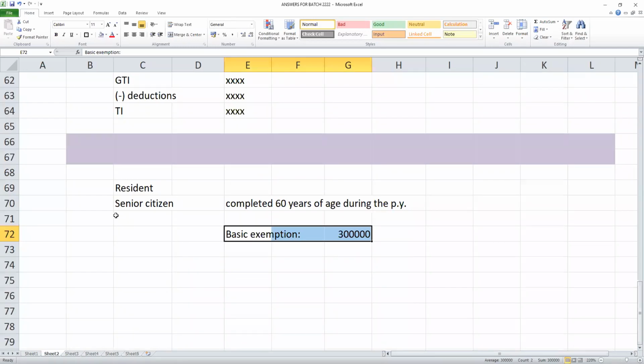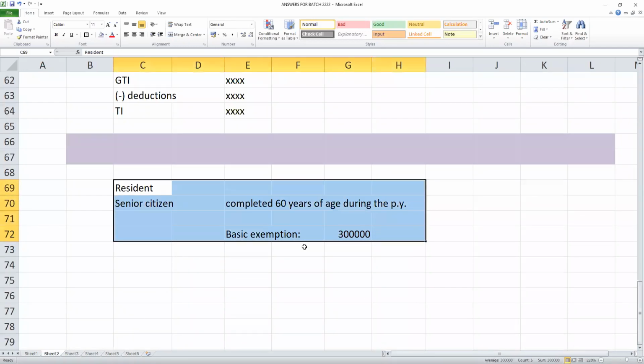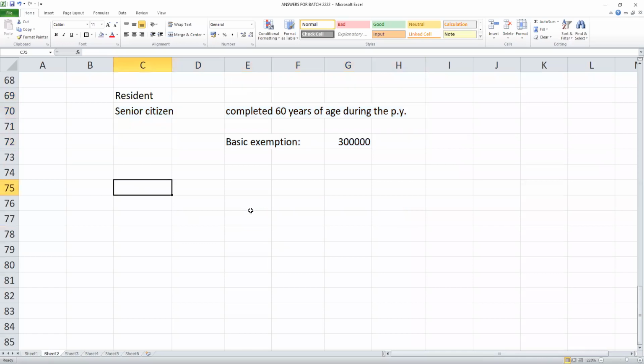So students, in this case, there is one more category in the income tax law: the super senior citizen.